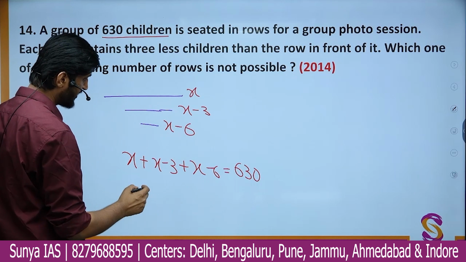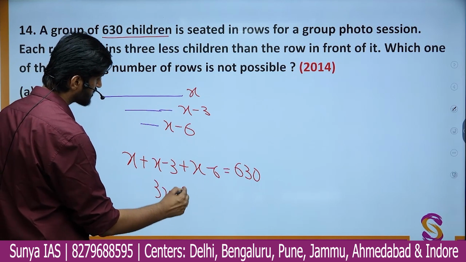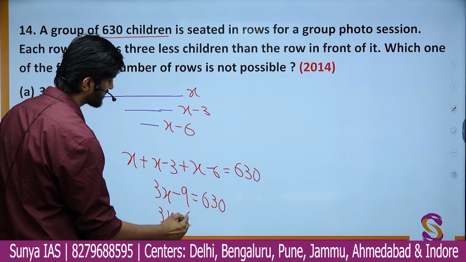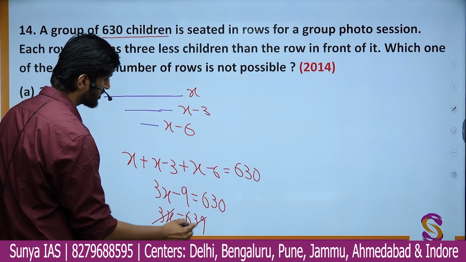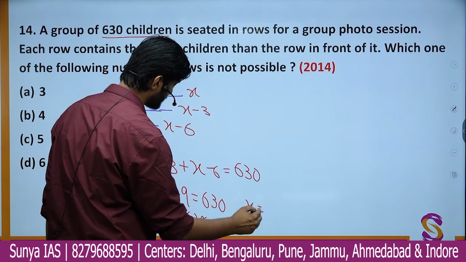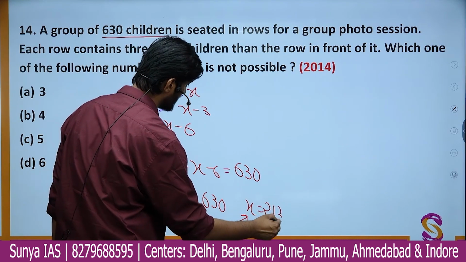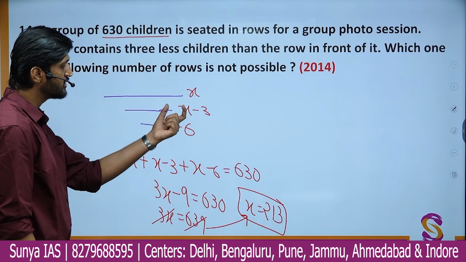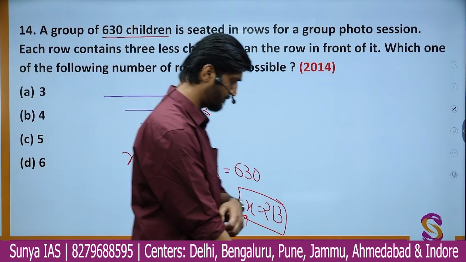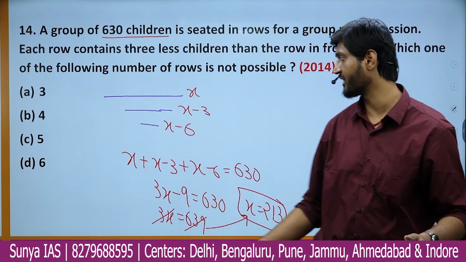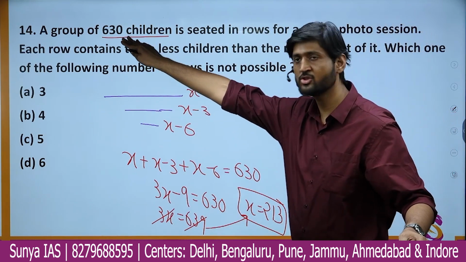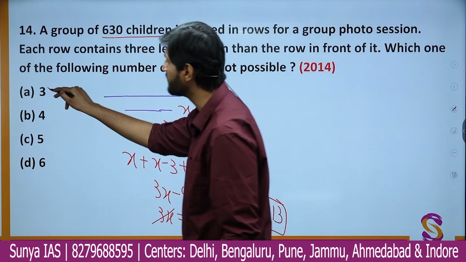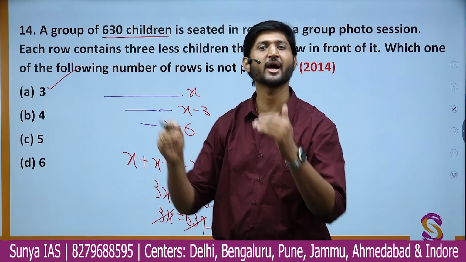When we add all of it, we get 3x minus 9 is equal to 630. So 3x is equal to 639. On further cancellation, you get the value of x to be 213. So if in the first row 213 students are arranged, then 210, and then 207 students, they can be arranged in this way. This way of arranging them in 3 rows is possible. That is the basic idea which we have to follow.